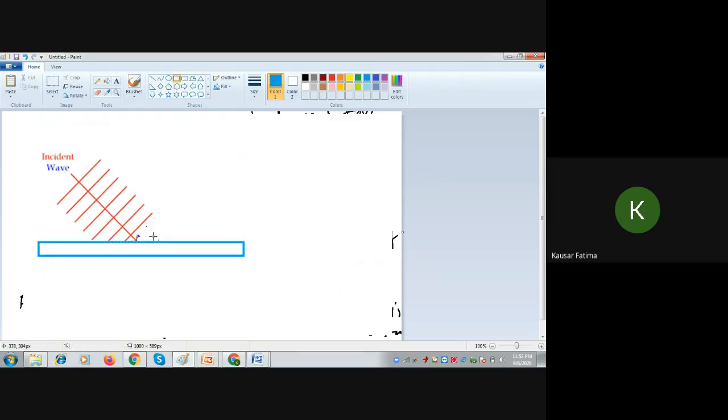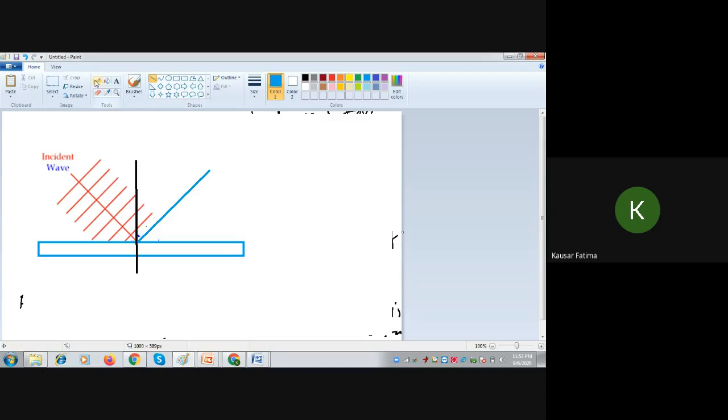So first the normal at the point of incidence, then the reflected ray at the same angle as this angle, and you have to draw the wavefronts with the same separation for the reflected ones.